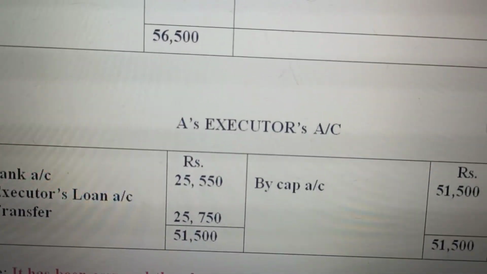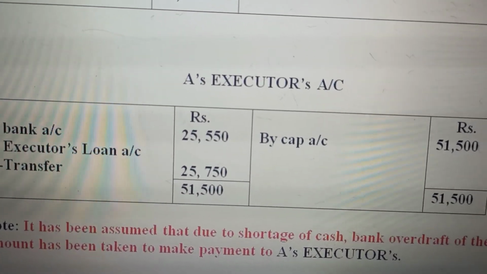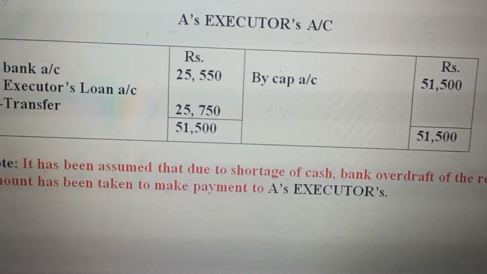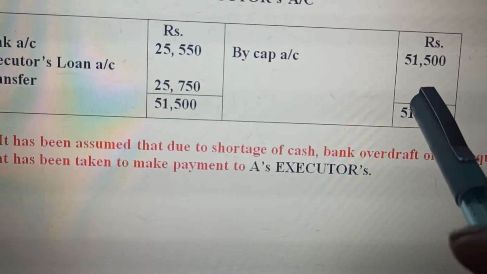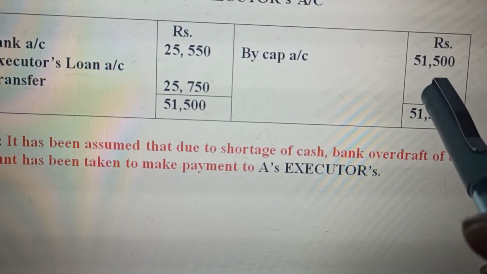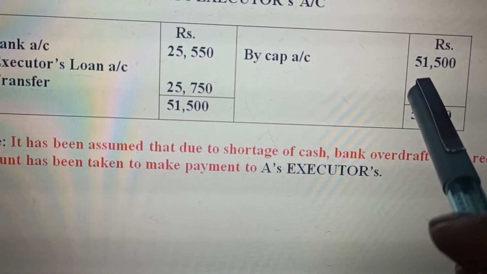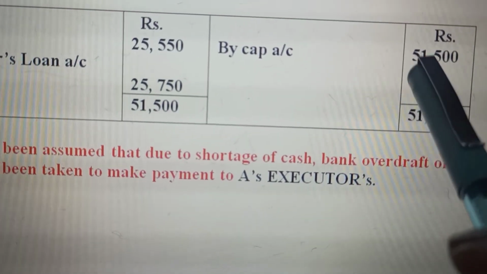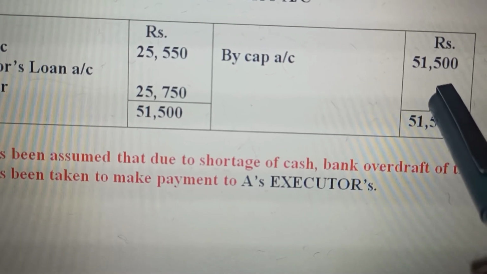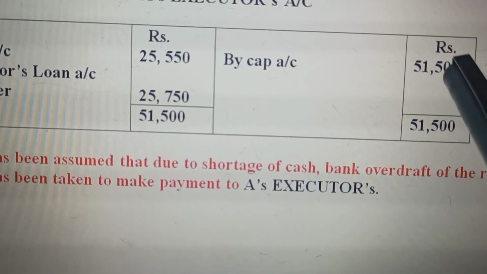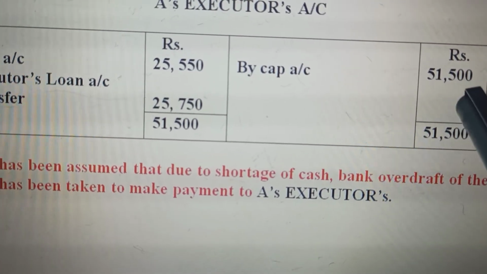Let us see now how the executor's account is made. A's executor's account: the first thing is by capital. We made the capital account and transferred 51,500 to the executor's account. When we make the executor's account, by capital account will come first, 51,500. Now this is the account of settlement. How will this be settled?